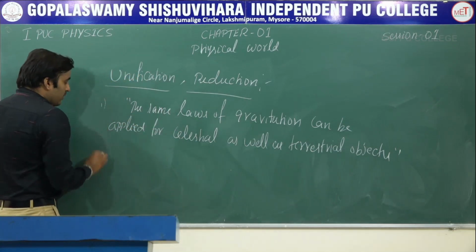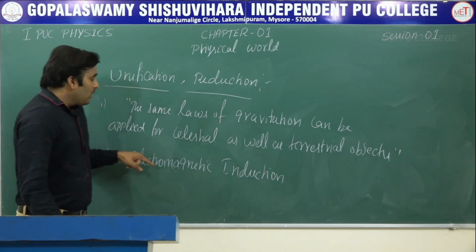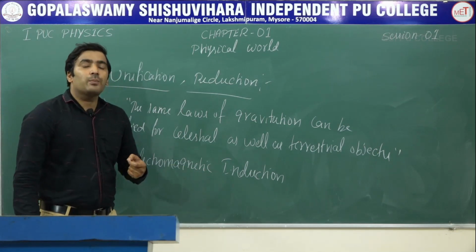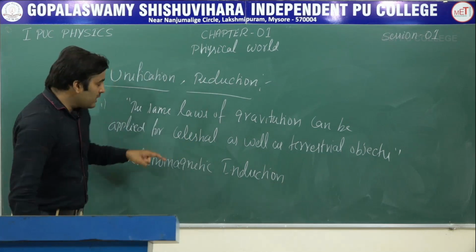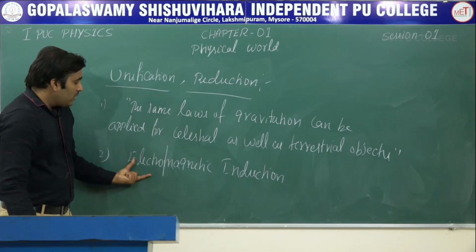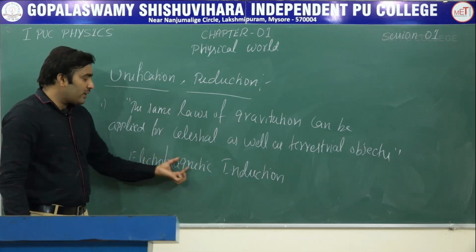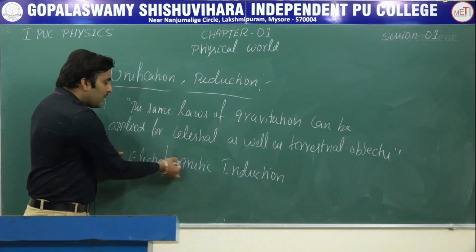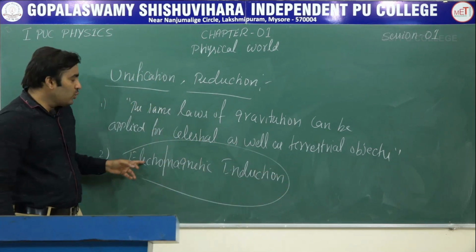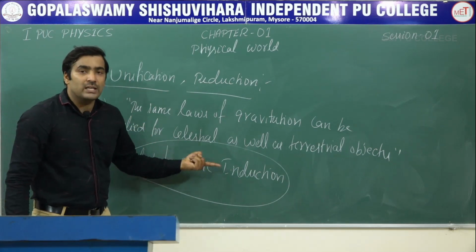Next, we can give one more example for this. We have studied electromagnetic induction in our previous classes. Electromagnetic induction means that by varying the magnetic field, we can produce an electric current. So here there are two terms, electro and magnetic. Electric field and magnetic field are two different concepts or two different phenomena. But still they can combine into a single domain called electromagnetic induction. So two different phenomena can be explained in a single domain. This is what unification is.